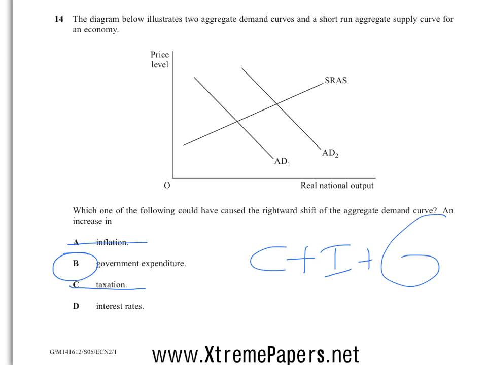Taxation would make AD go down, and an increase in interest rates would make AD go down. Taxation would have been a fiscal policy, and interest rates would have been a monetary policy. And because they were both going to cause AD to go down, they would have been contractionary. Can't spell contractionary. Contractionary. There we are. Good. So the answer is B.